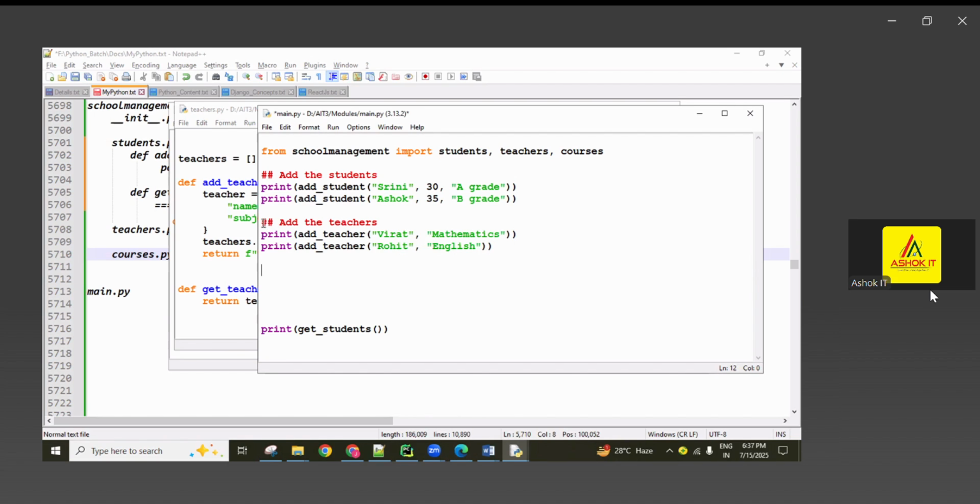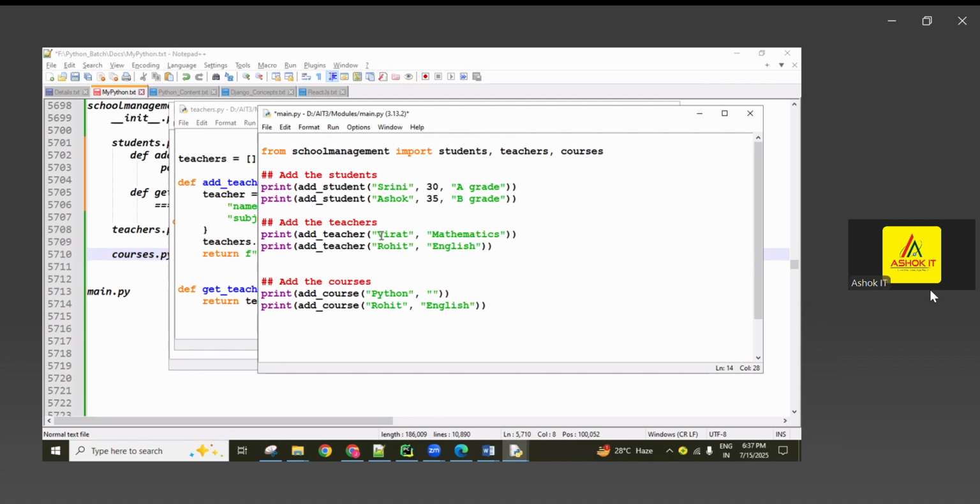And next, two more courses I want to add. So here, add courses. For courses, we require the course name and teacher name. So here, the Python course.